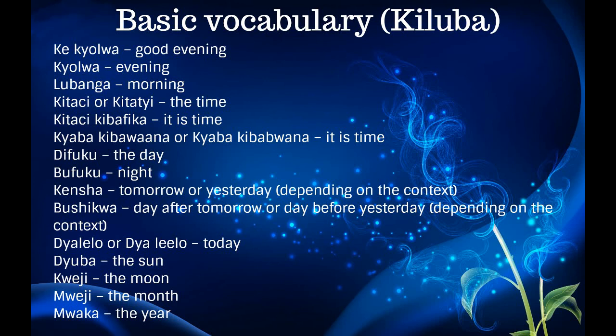We have Jalelo, which means today. We have Juba, which means the sun. We have Kweji, which means the moon. We have Mweji, which means the month. And we have Mwaka, which means the year.